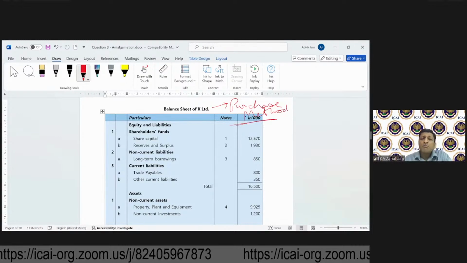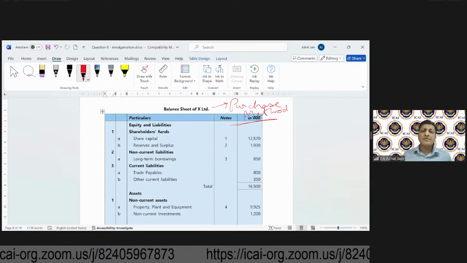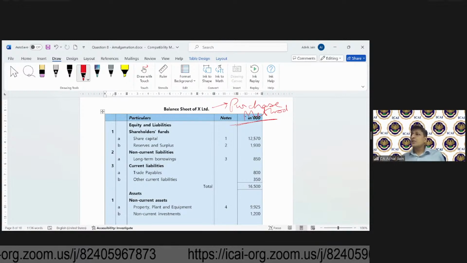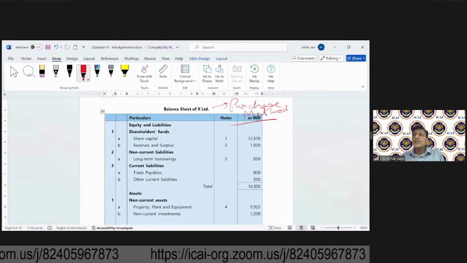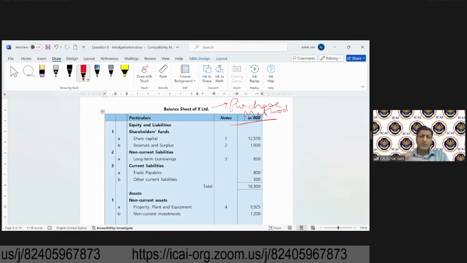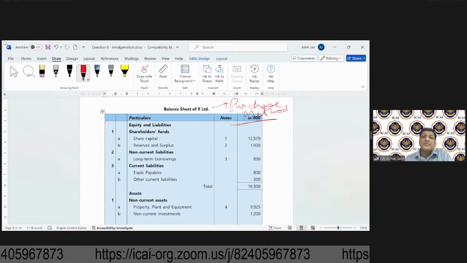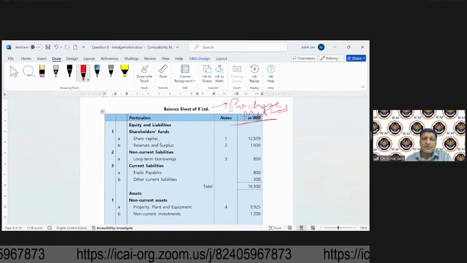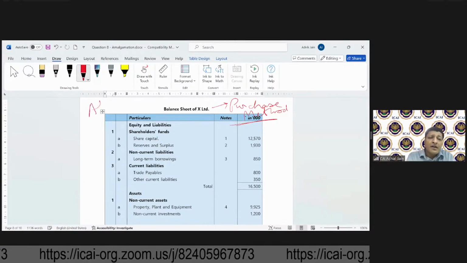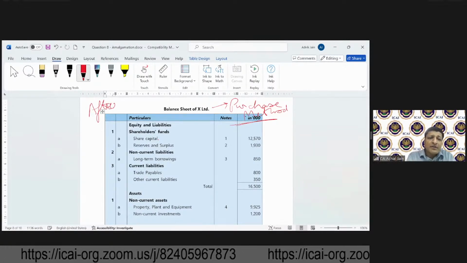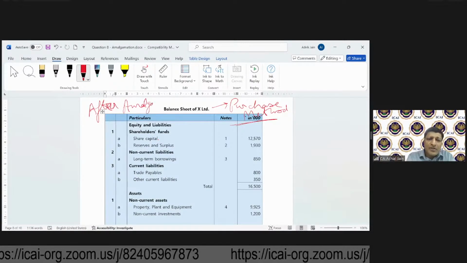See, in case of merger method, accounting entries were there in respect of all the reserves. So there was no confusion. But I think there is confusion around the purchase method because you don't see the accounting entry. And I remember there was one query coming in from your side around this. So now, how do you pick up that? So let's go to the balance sheet. Now this balance sheet has been prepared after amalgamation.